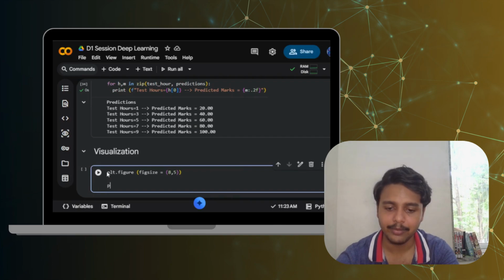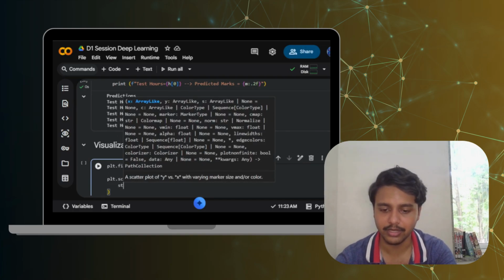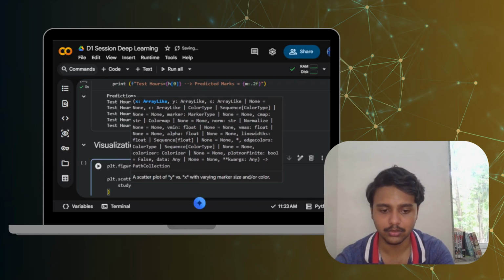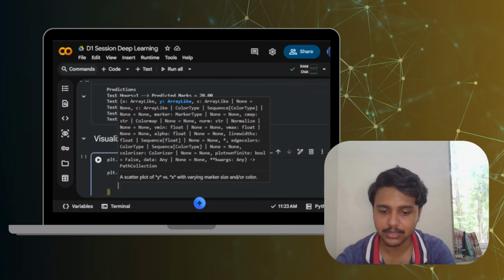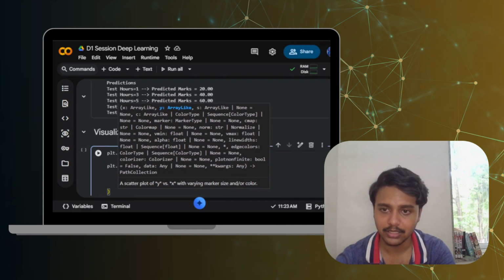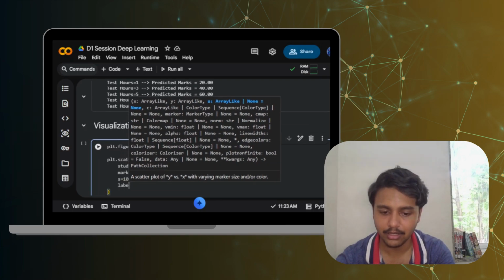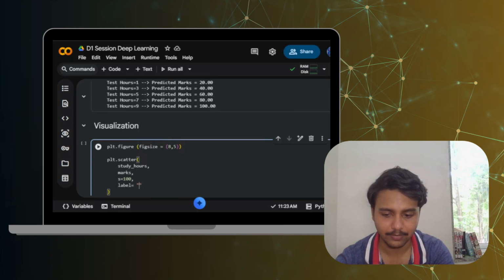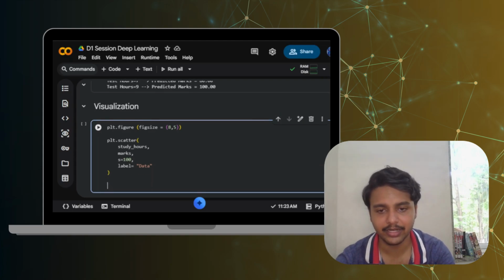Okay, and then let us draw a scatter plot. plt.scatter, and in the scatter plot let us write here, first of all, study_hours, then marks. Then we write s equals 100, and then we write label as actual data, or let's say just write data. Okay, by this we have created a scatter plot.